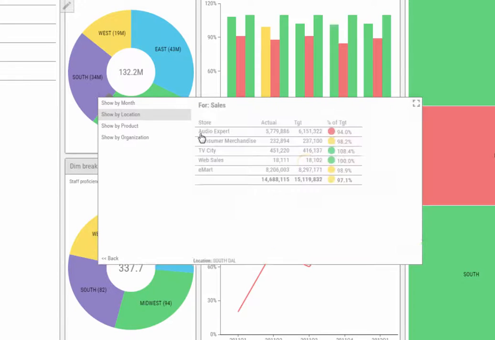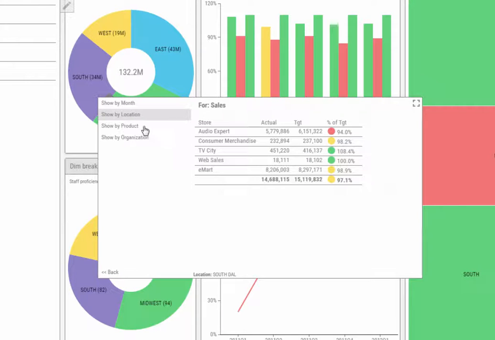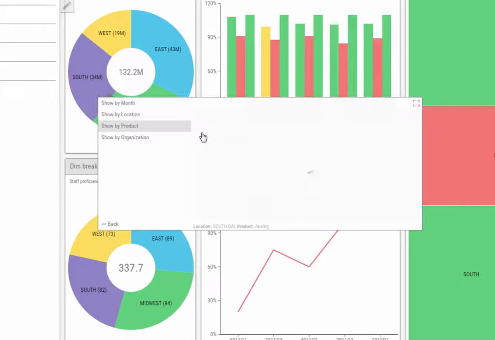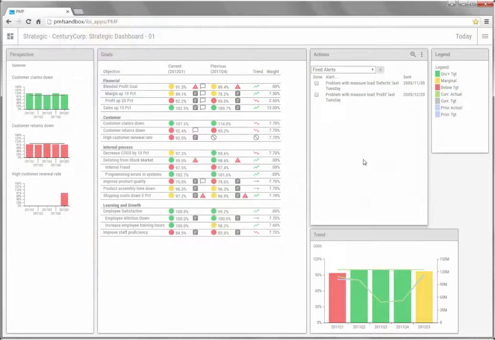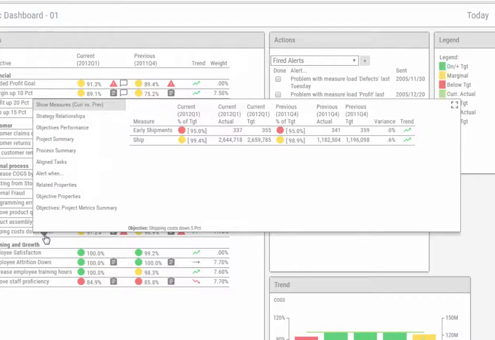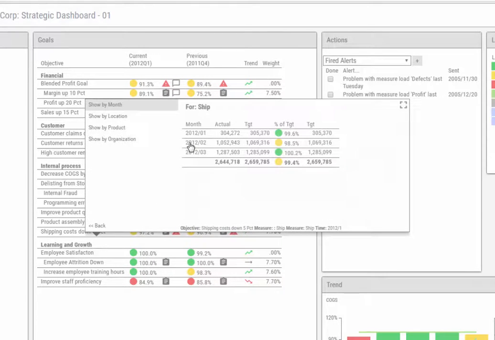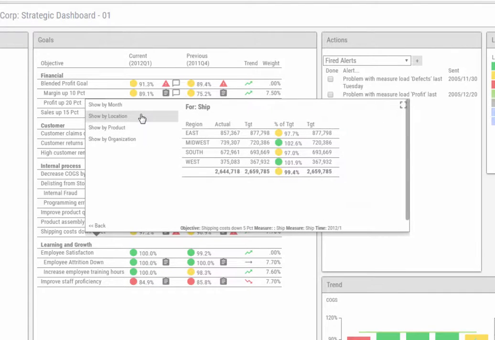Where did these events happen? When did this happen? What products were involved in these events? We can walk through these scenarios as we dig for more facts. And dimensions blend into the way we look at our objectives. As we look at our measures through the lens of our goals, which tells us the why, from dimensions we get the who, the what, the where, and the when.